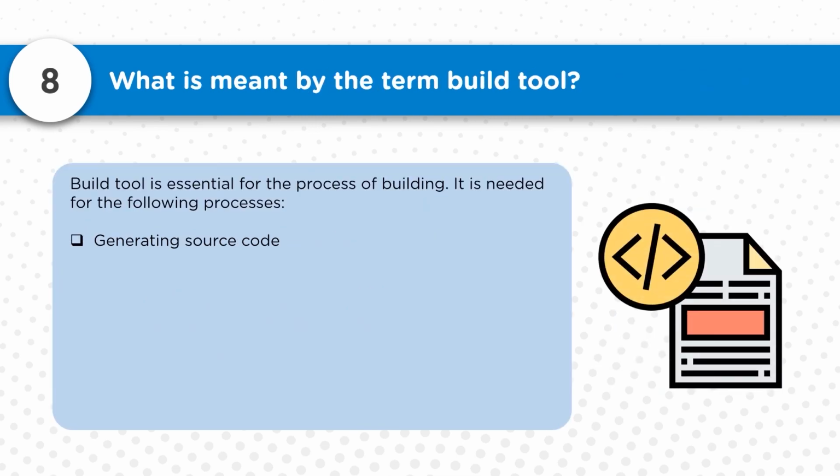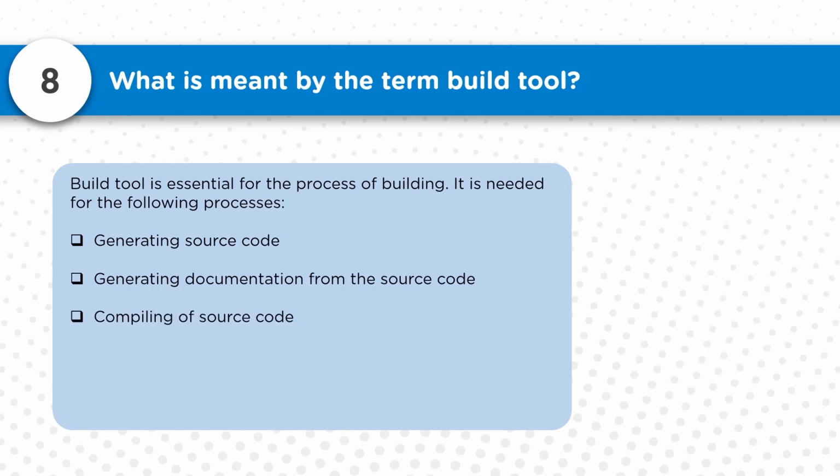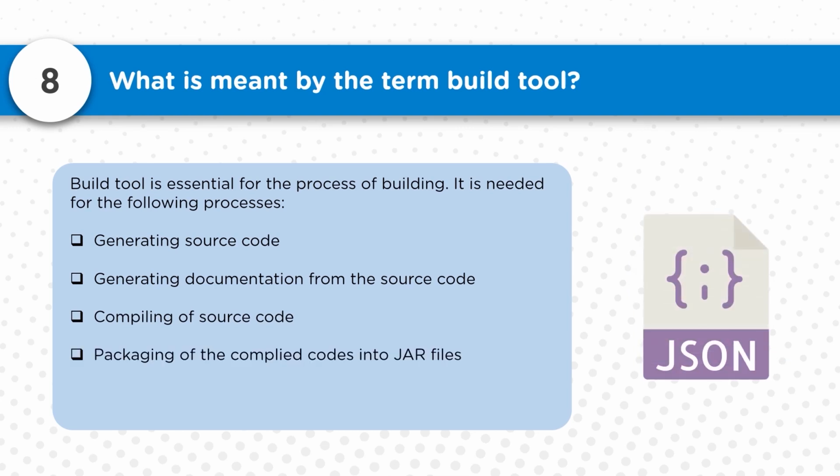Now, what exactly is meant by the term build tool? A build tool is an essential tool, a process for building or compiling the source code. It is required for the following processes: if you want to generate source code, compile the source code, generate documentation from the source code, or package the source code, whether it's a jar file, a war file, or an ear file.